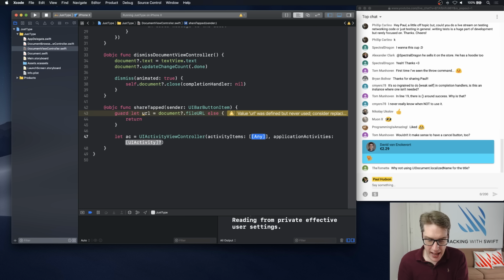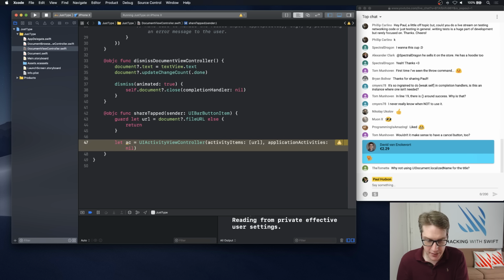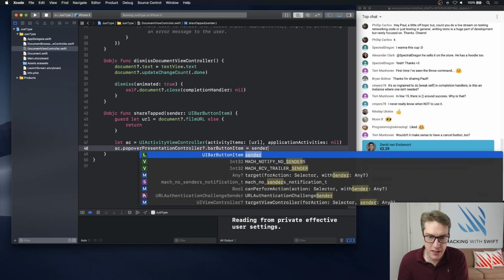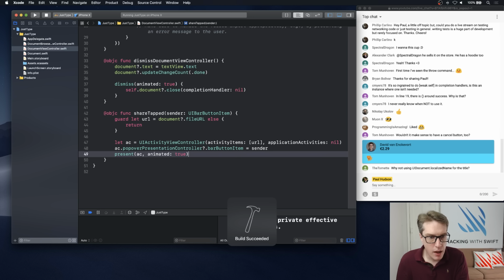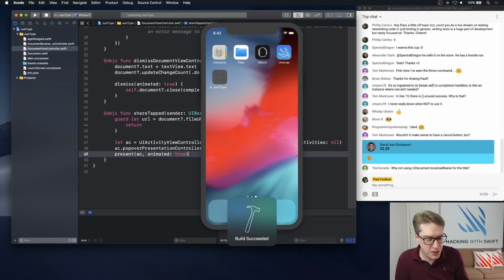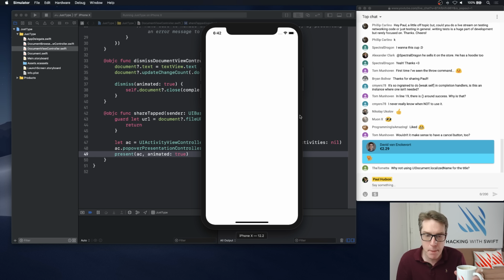Our items are going to be an array of our URLs. Application activities will be nil. We don't really have anything special for that. And then we'll say ac.popoverPresentationController.barButtonItem equals our sender. So if we're on iPad, it'll connect to that bar button in the top left corner. And then present ac animated true. Show it straight away. So now if I press Command R, we should see the enhanced version of UI Activity View Controller for iCloud data.